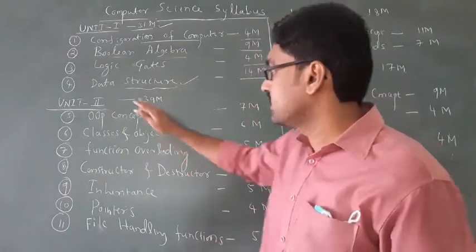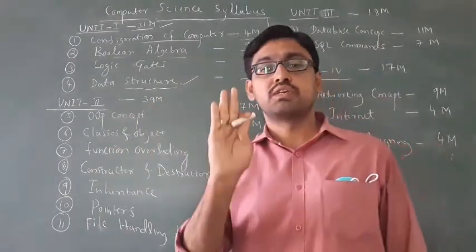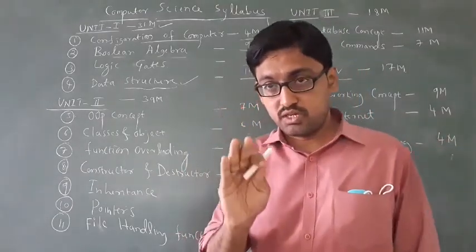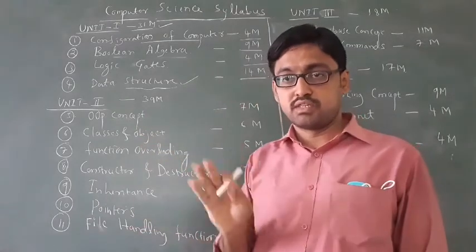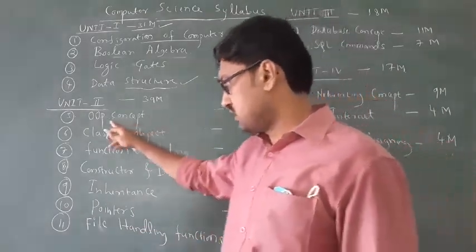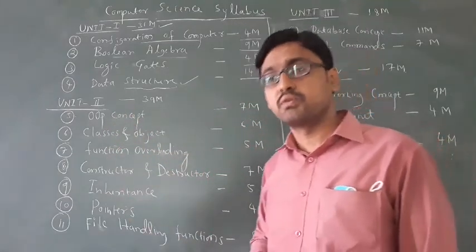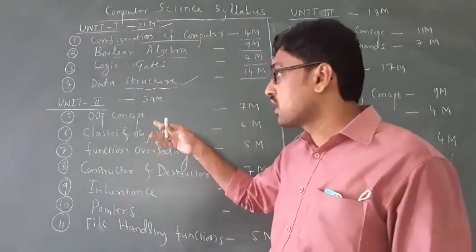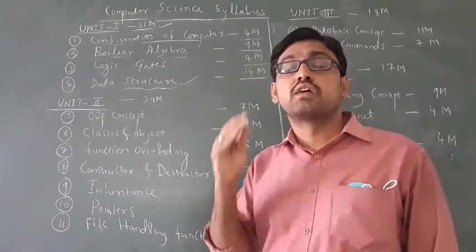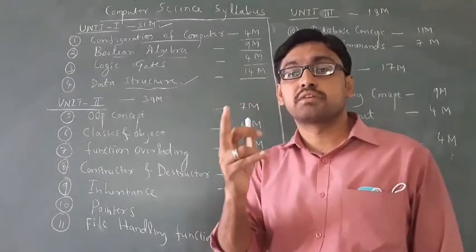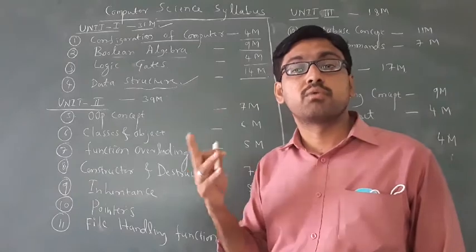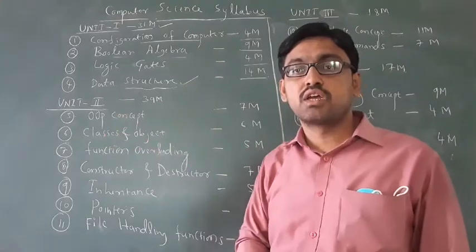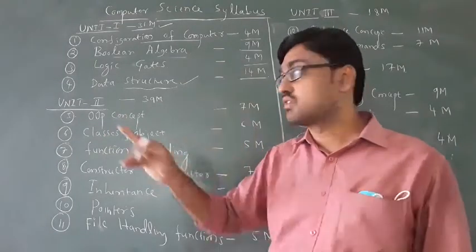Next, in the second unit you have to study only C++, the OOP concept. See, the first chapter is the basics of OOP. I am already sending notes and videos, 3 videos. See what the concepts of OOP are. OOP means object oriented programming, and an example of it is C++. What is the use of this, and where do you have to use it? You have to study that in this chapter.